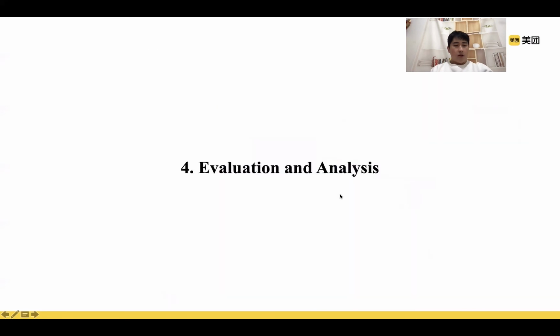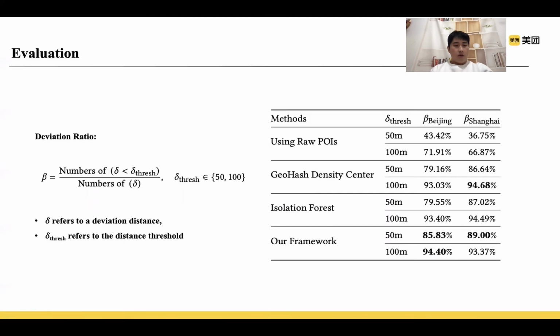Follow up, let's take a look into evaluation and analysis. In experiments, we compute the deviation distance between the predicted delivery points and the couriers' check-in points to assess the precision and the practicability from the perspective of couriers. And three baselines were used to certify the effectiveness of our framework. The first baseline is using raw POIs from the geospatial database. Another baseline is GeoHash density center. The third baseline is isolation forest clustering.